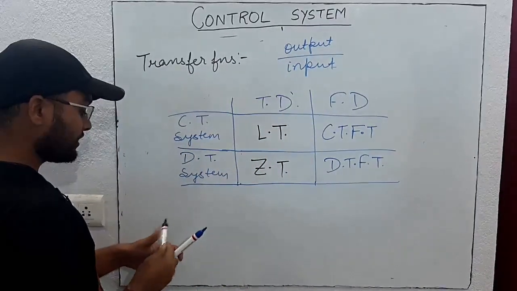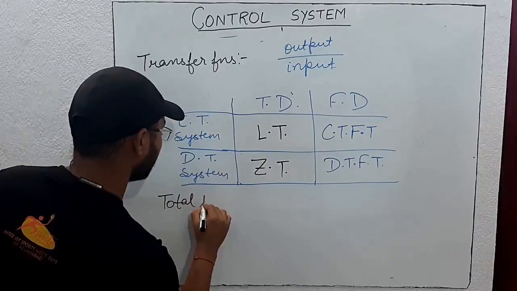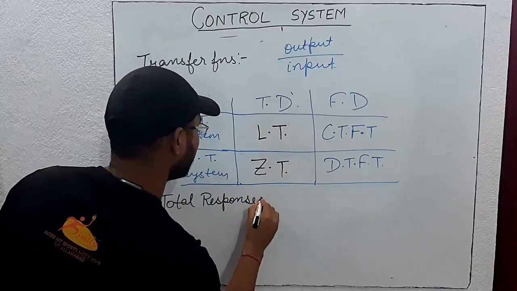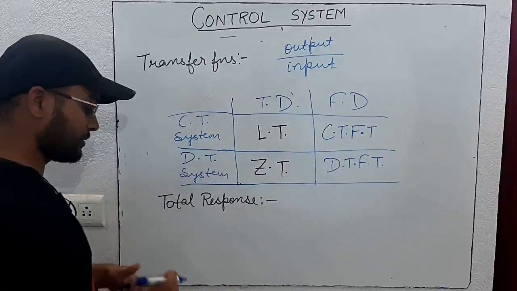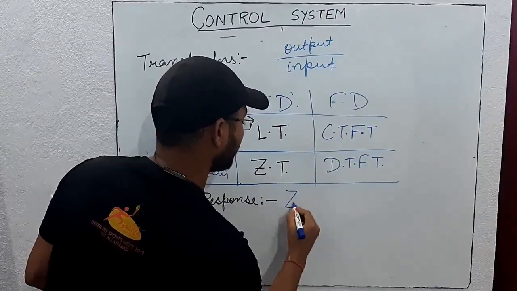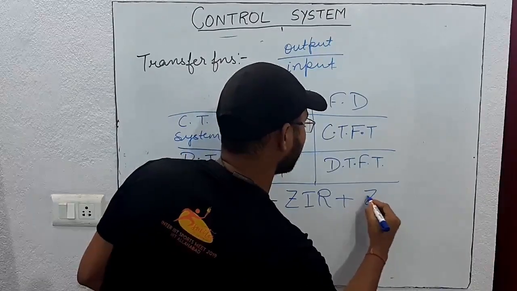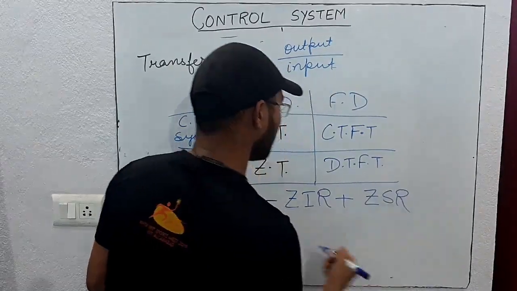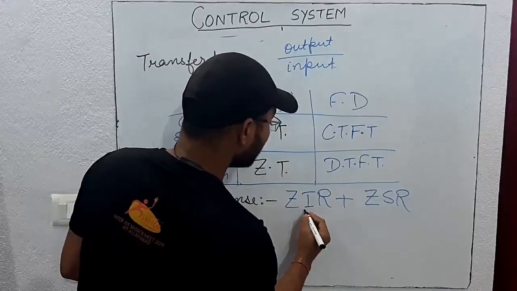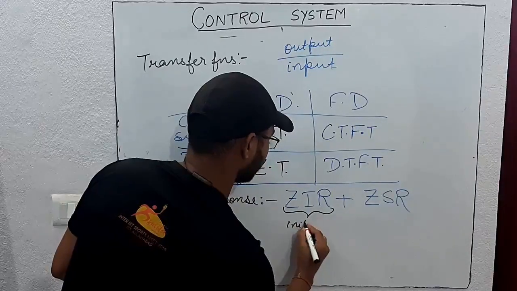Okay, so what is the total response? There was one question in GATE 2019 to find the zero state response, and people were confusing what this is. The total response of a control system, whenever it is asked, is zero input response plus zero state response. What is zero input response? It is when the input is zero, meaning it is just due to the initial conditions.